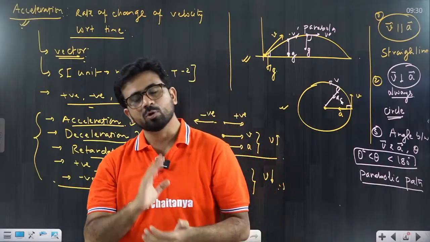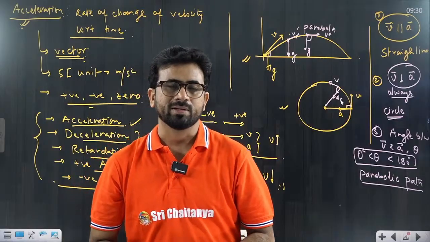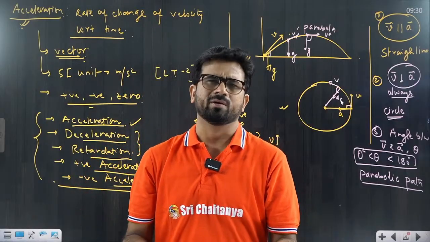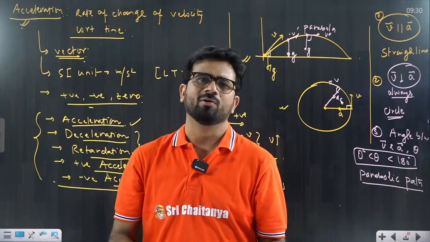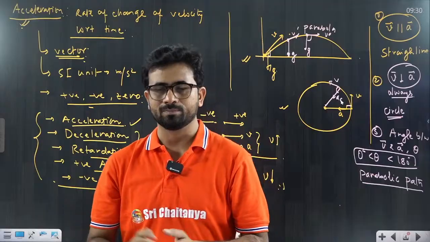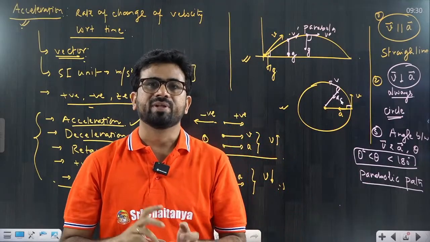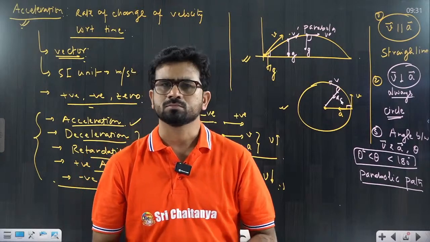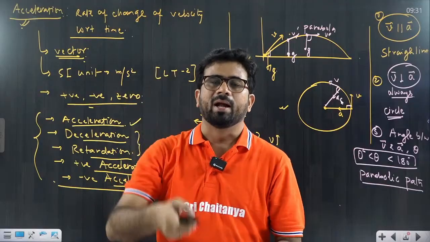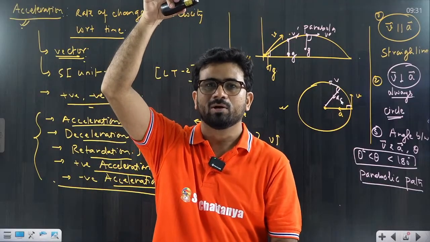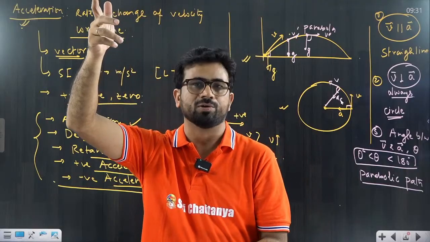Now one more question. If a particle has acceleration equal to 0, then must its velocity be 0? Not required. A particle can move in a straight line with uniform speed without any acceleration, no problem. If a particle has 0 velocity at an instant, then is its acceleration also 0? Not necessary. If I throw a particle upward, at the highest point my velocity would be 0, but acceleration is not 0.